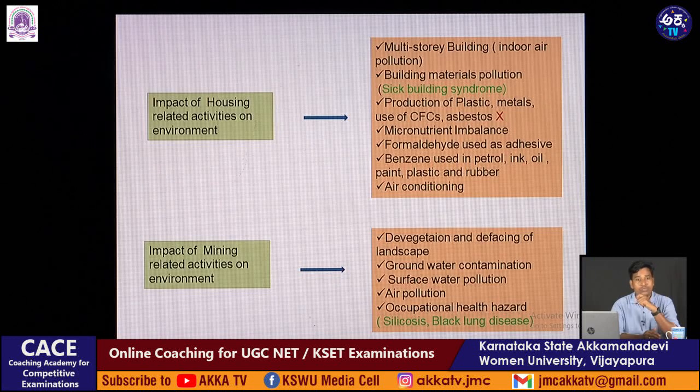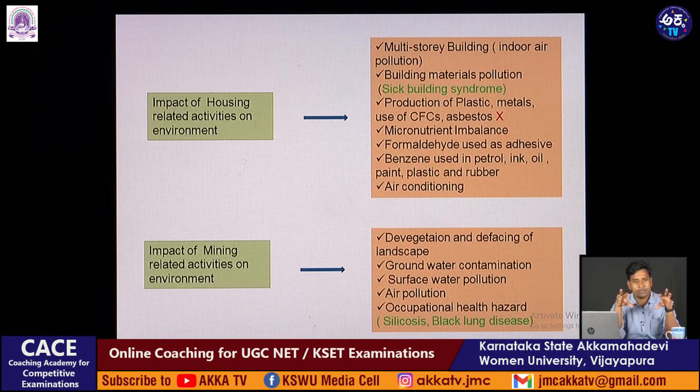Formaldehyde is used as an adhesive, and this is also giving problems to the people working in that area. Benzene is used in petrol, ink, oil, paints, plastic, and rubber. This is also creating air pollution because it evaporates into the air.